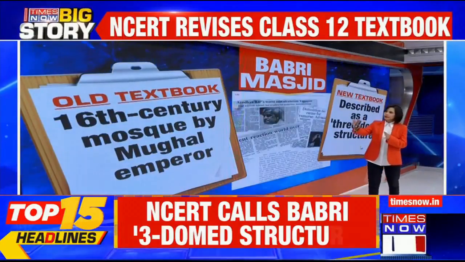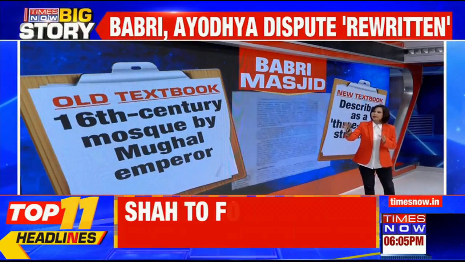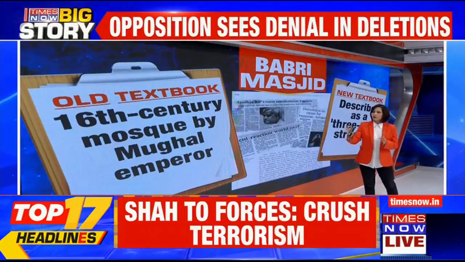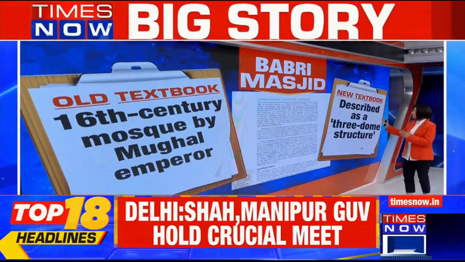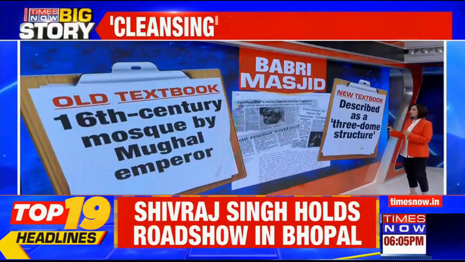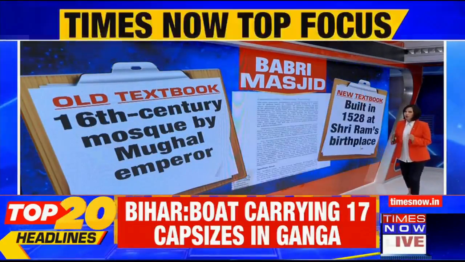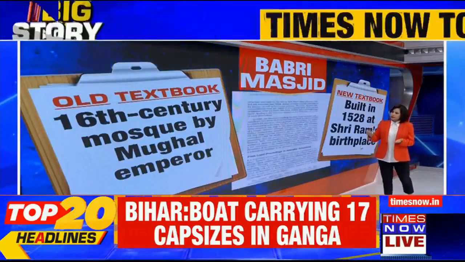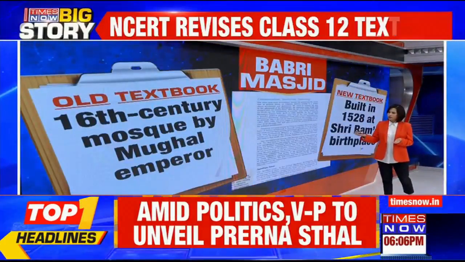So what did the text earlier say about the Babri Masjid mosque? It was referred to as a 16th century mosque made by the Mughal emperor. What is the change in reference? It is now described as a three-dome structure in the new version of the book. Then, moving on to the other changes that have been brought about in this book, if you could just continue this graphic further.